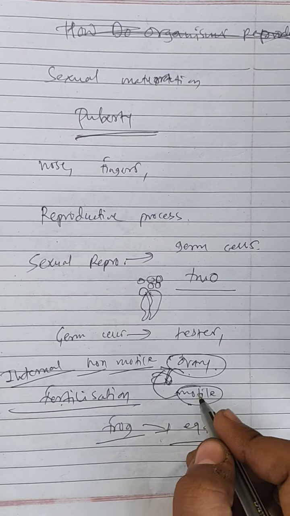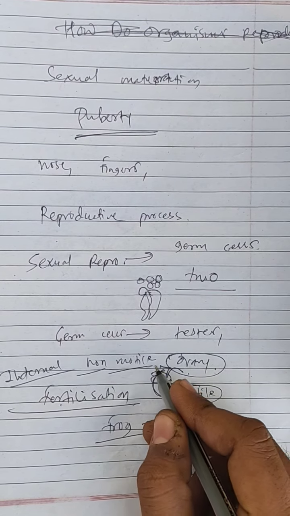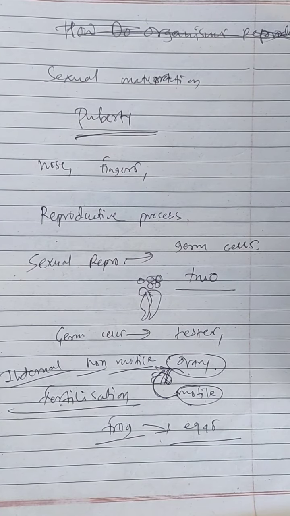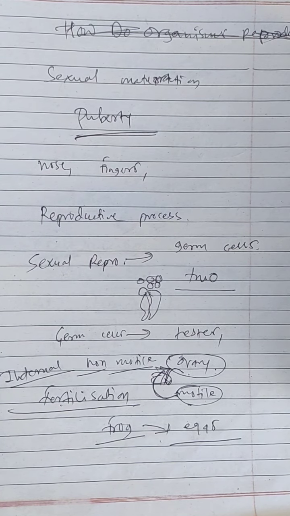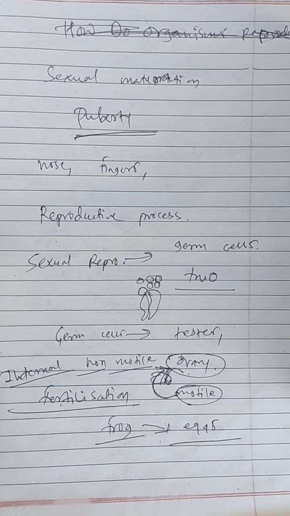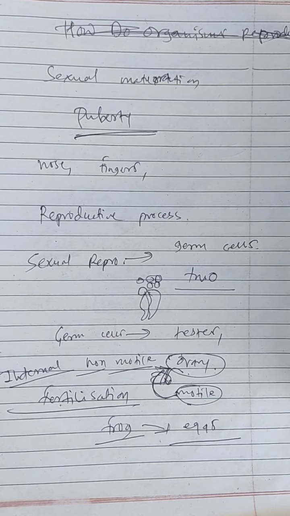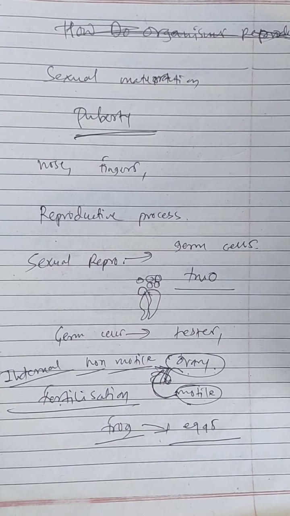So for this process of transfer of sperm from male to female, some growth in the penis and erectile nature is needed, so that sperm can be ejaculated into the female reproductive organ. So this sexual maturity that we talked about is necessary for the process of insemination.